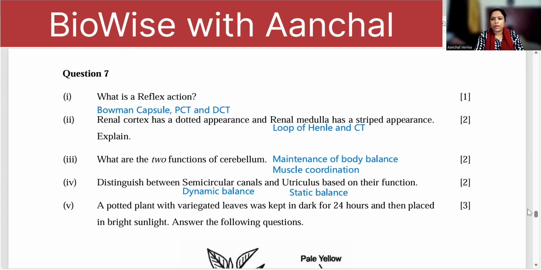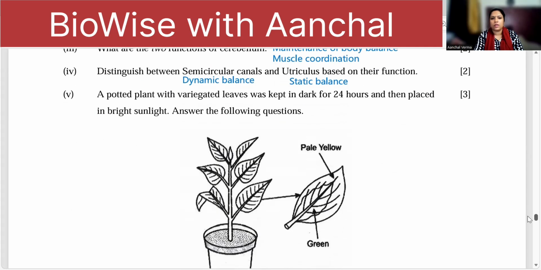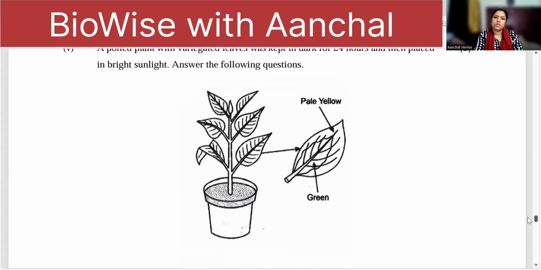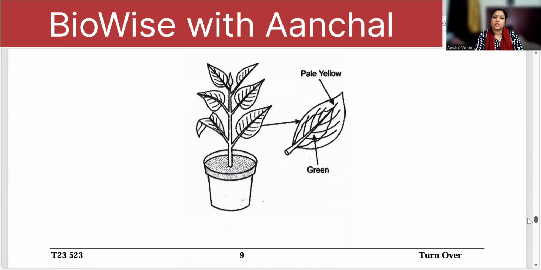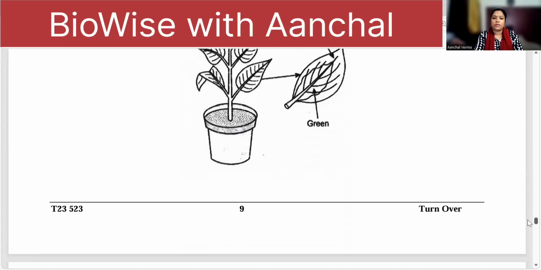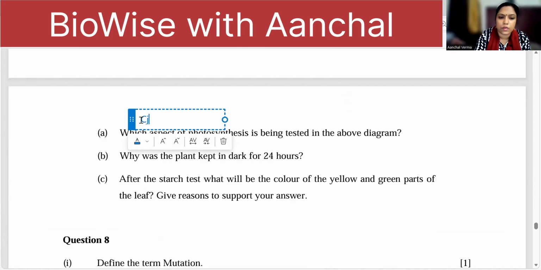A potted plant is kept in dark for 24 hours, that is for destarching, and then placed in bright sun. Okay. So this is the pale yellow part and this is green part. That is a variegated leaf. Here they are talking about the variegated leaf. Fine. So what aspect of photosynthesis is being tested here? That chlorophyll is important for photosynthesis. What is needed here? Chlorophyll.